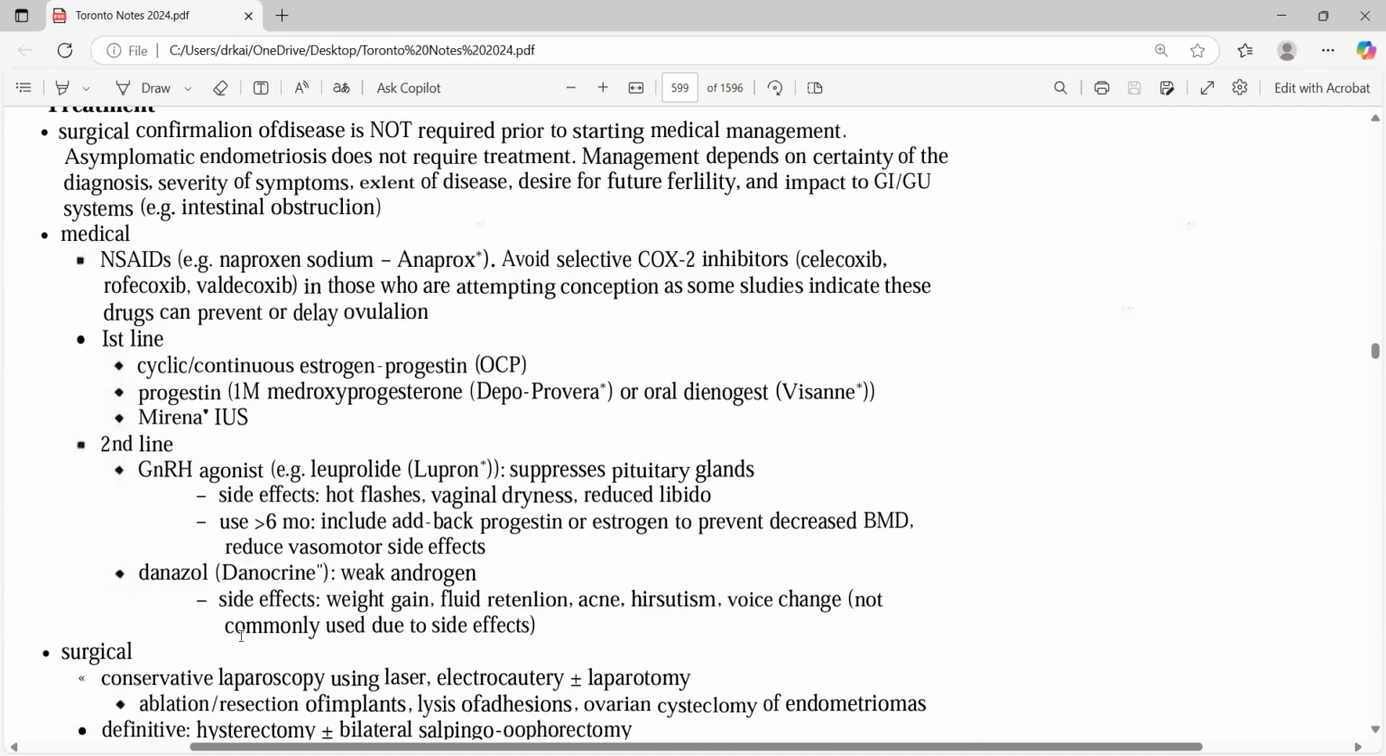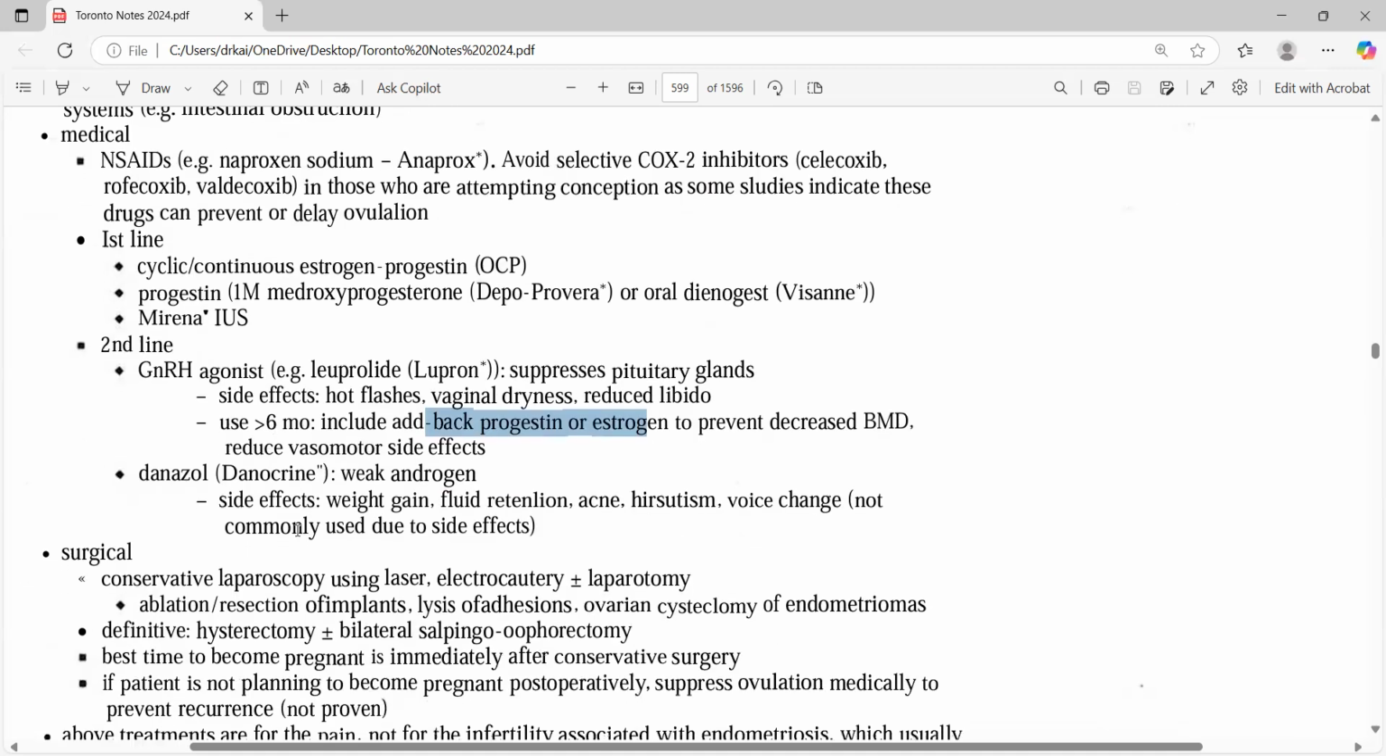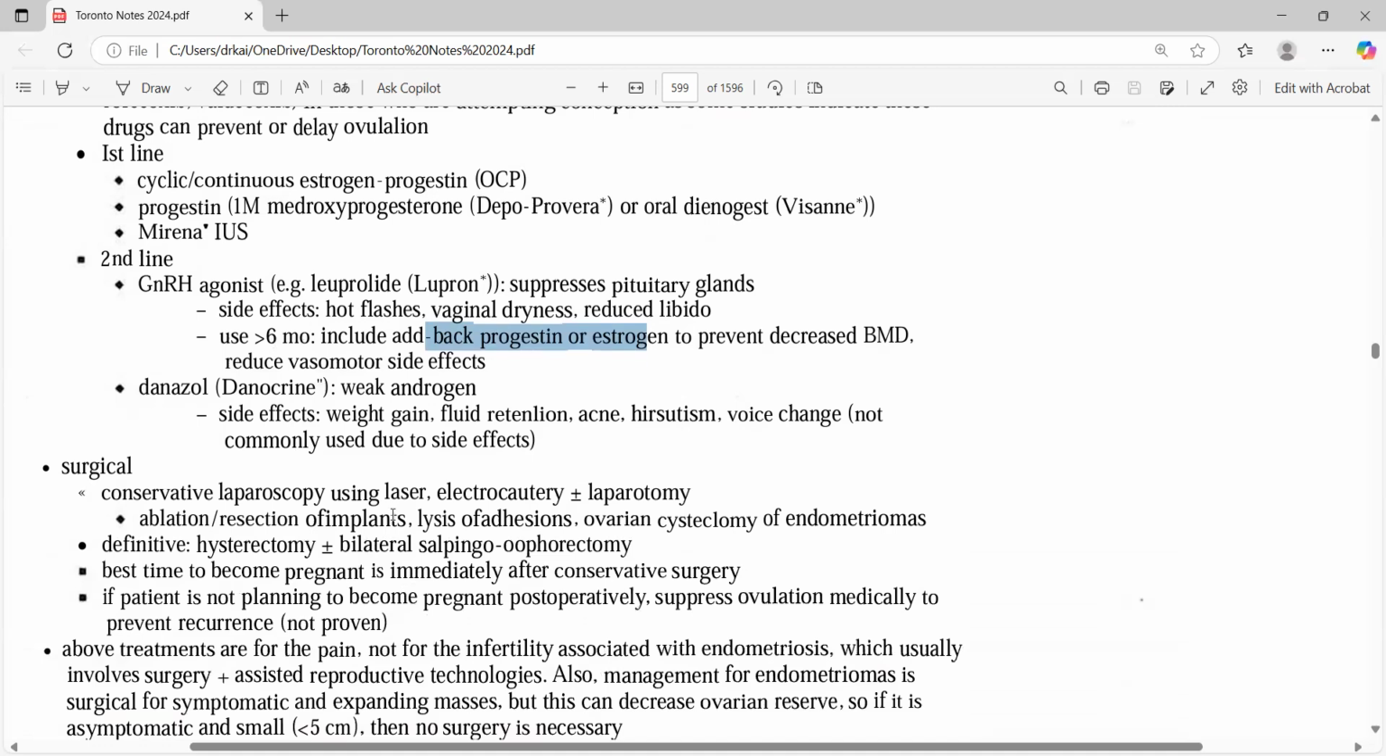And you need to remember the side effects of that one. Side effects are hot flashes, vaginal dryness, and decreased libido. If used for more than 6 months, you have to add progesterone or estrogen to prevent decreased BMD. Danazol causes weight gain, fluid retention, acne, hirsutism, voice changes, those ones. Then surgical treatment is basically conservative laparoscopy using laser, electrocautery, and laparotomy. Definitive is hysterectomy and then doing the BSO, bilateral salpingo-oophorectomy.